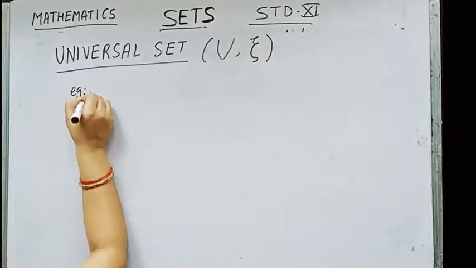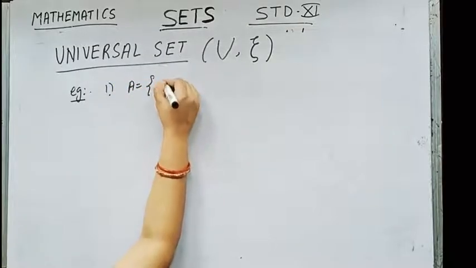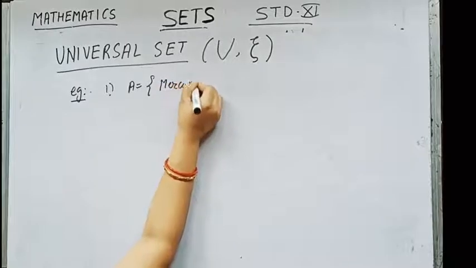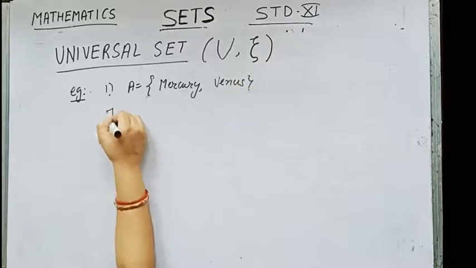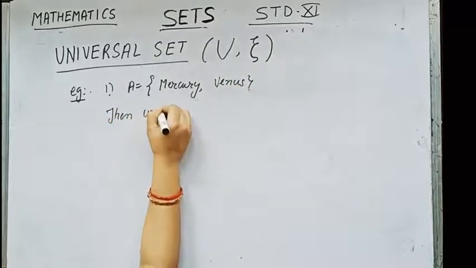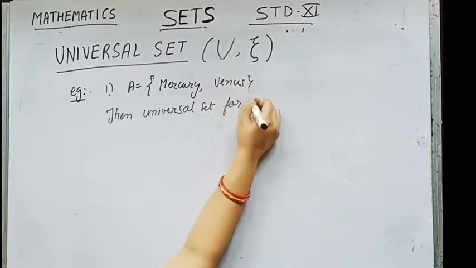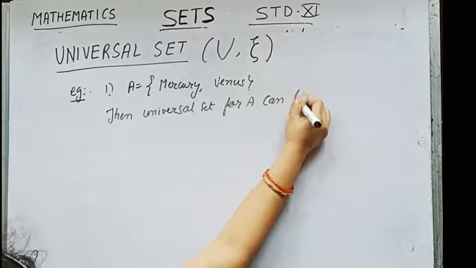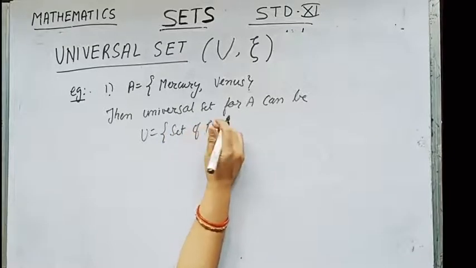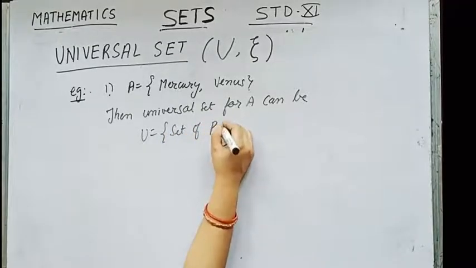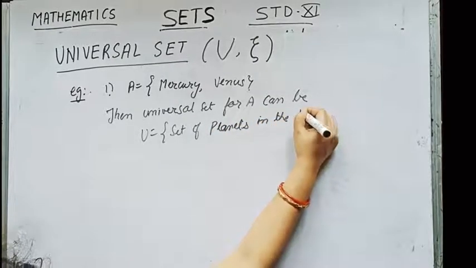Suppose A is equal to the set containing Mercury, Venus, then the universal set for A can be U equals the set of planets in the universe.